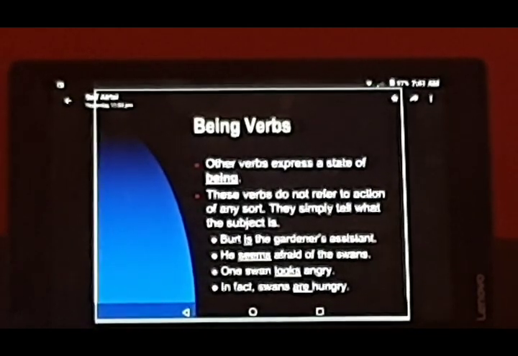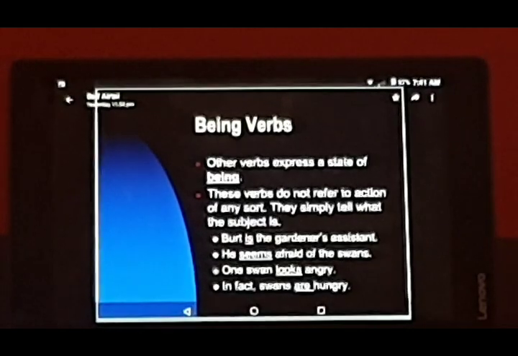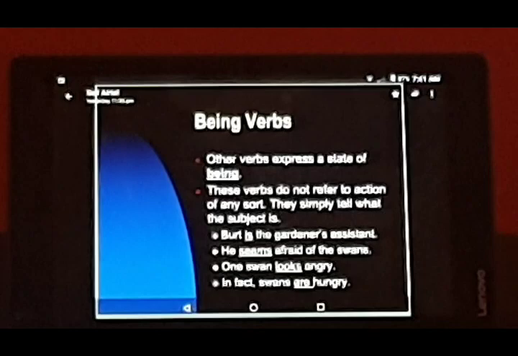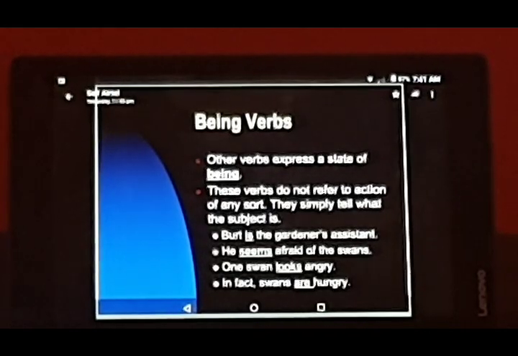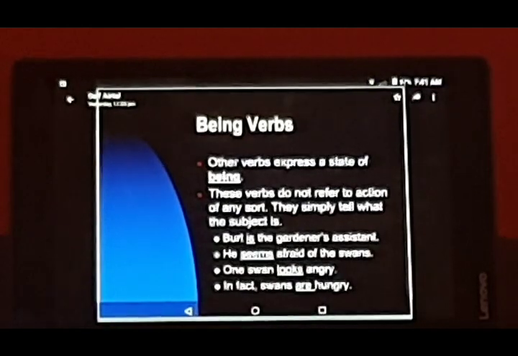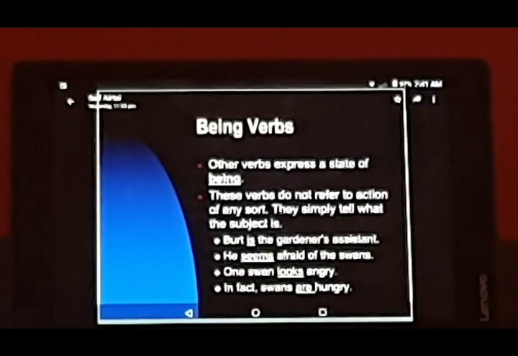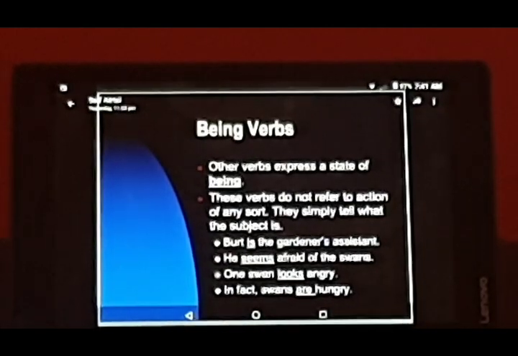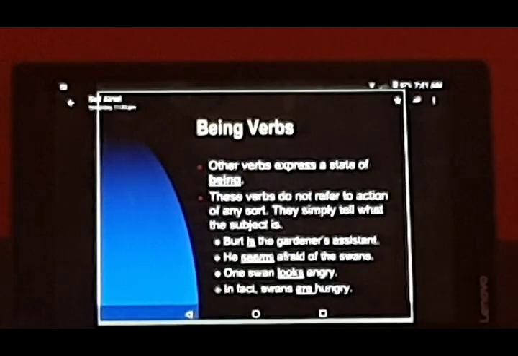Bert is the gardener's assistant. So here we are telling about Bert. What is he? वो क्या है? What state of being is he in? He seems, see the other word. This is also a being word. Sometimes it acts as an action word also, but mostly it is used as a being word, because we cannot leave the sentence like this.